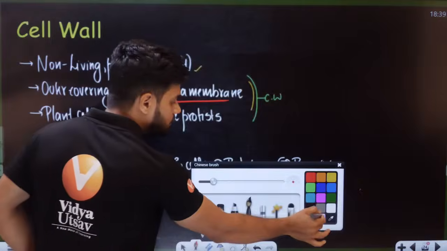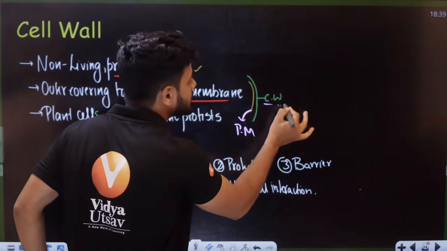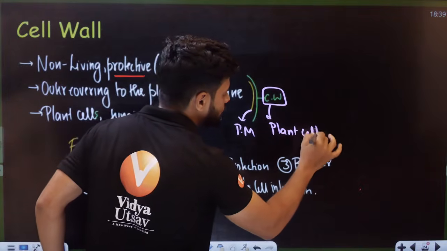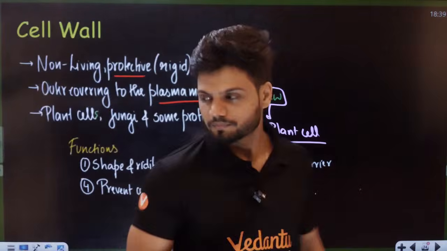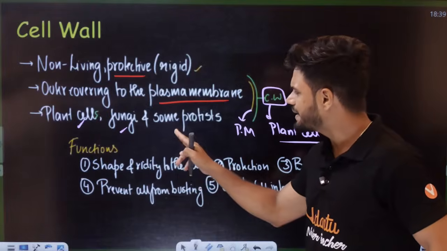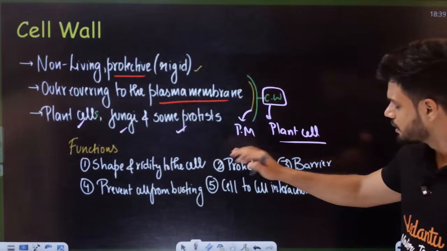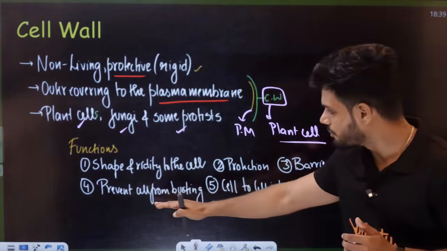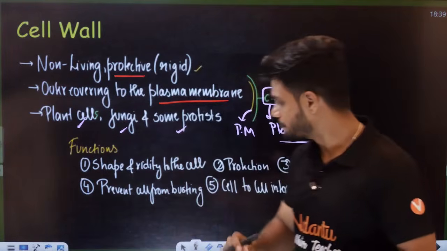Students, see this. If this is your plasma membrane, the outer covering is called a cell wall in the case of a plant cell. It is found in plant cells, fungi, and some protists. Functions: shape and rigidity to the cell, protection, barrier. It prevents the cell from bursting.